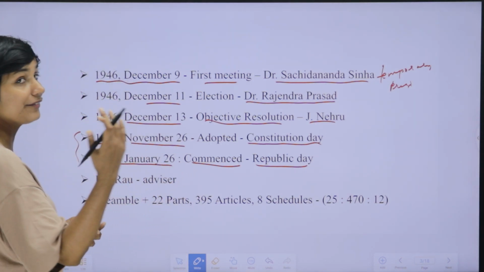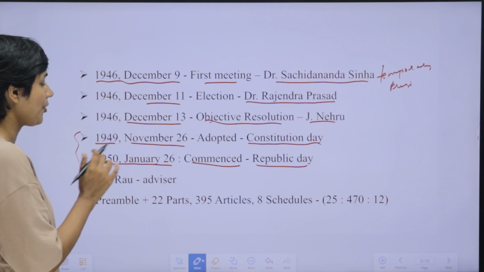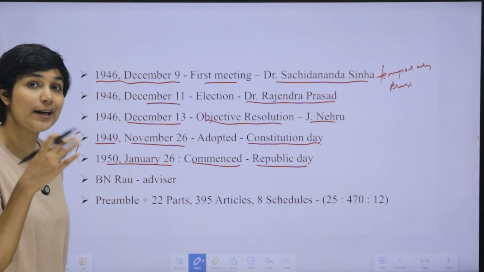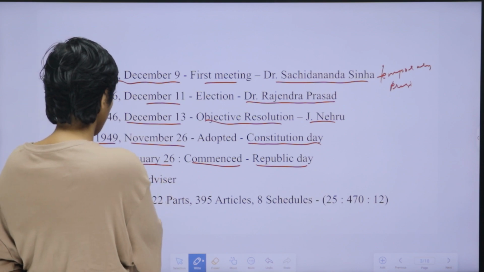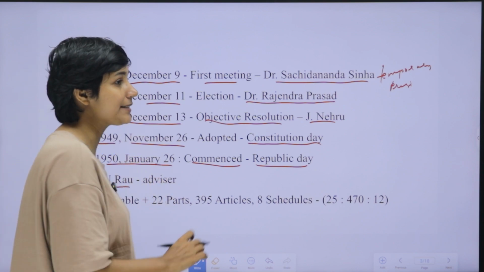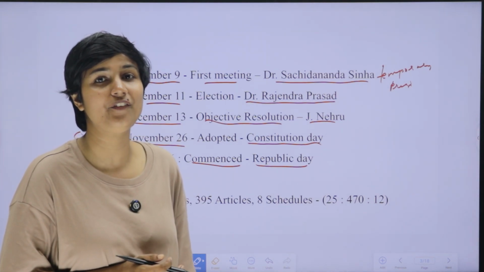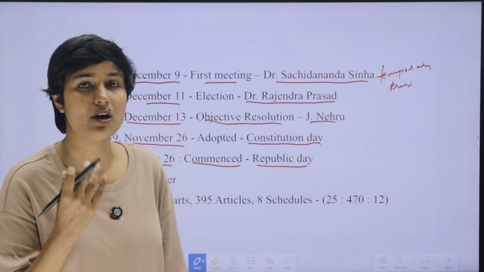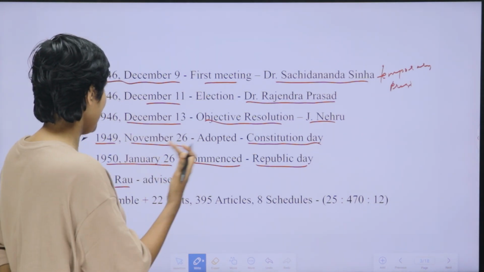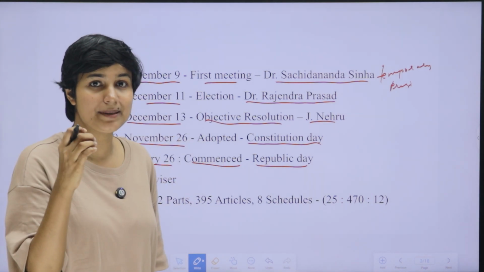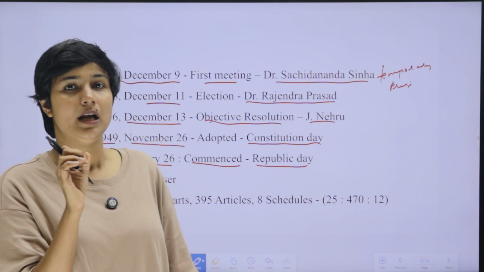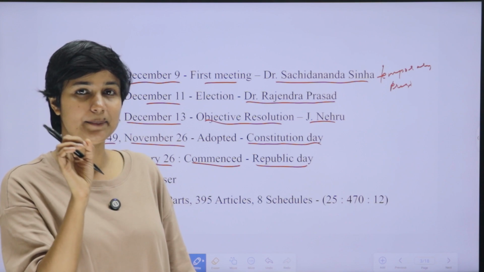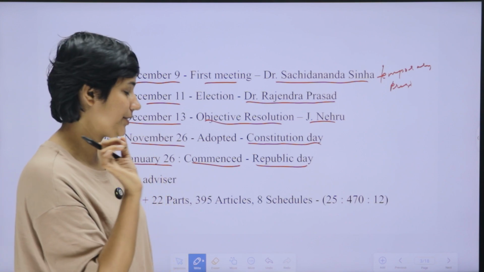Our next point is, who was the legal advisor of India's constitution? The legal advisor was B.N. Rao. B.N. Rao was the legal advisor of the Constituent Assembly in India's constitution making. I am talking about very miscellaneous points that may be helpful for understanding the concept behind the making of the constitution.